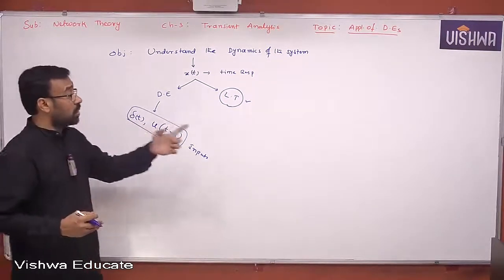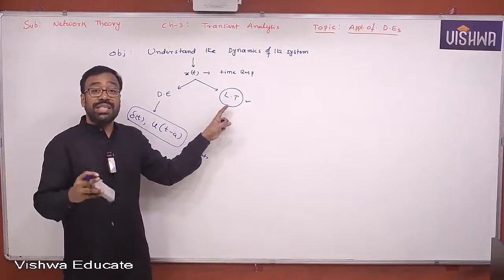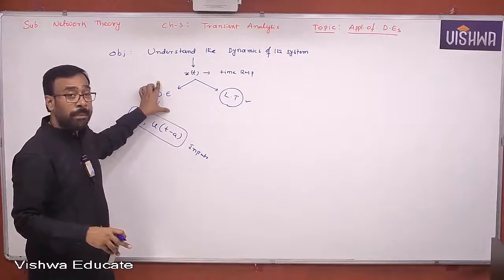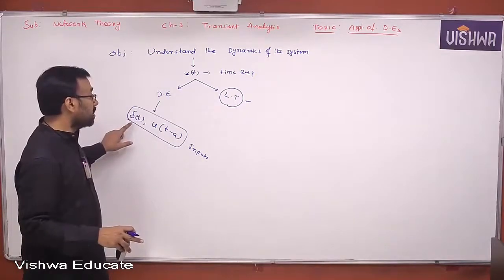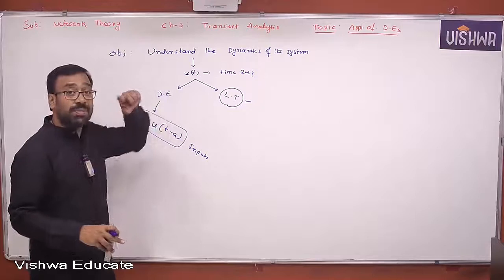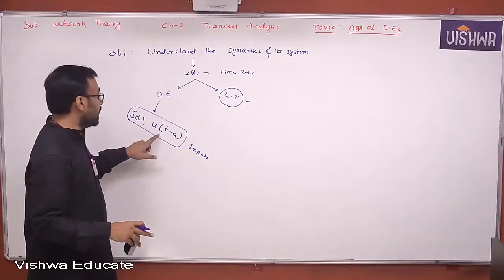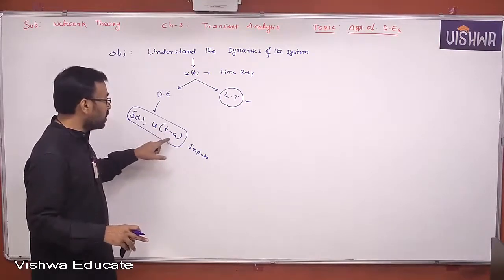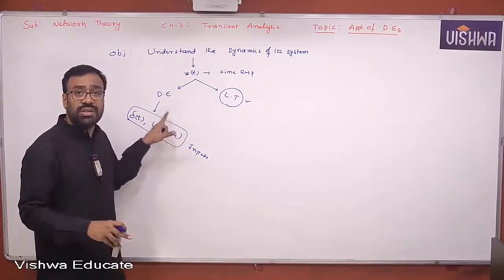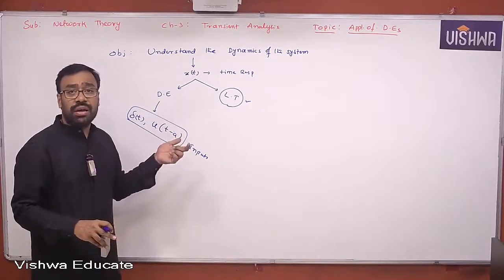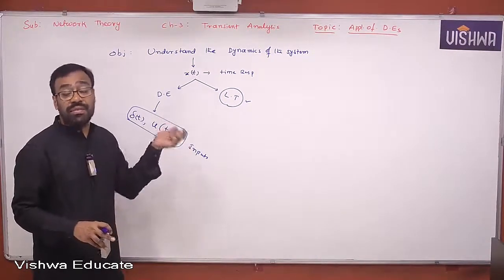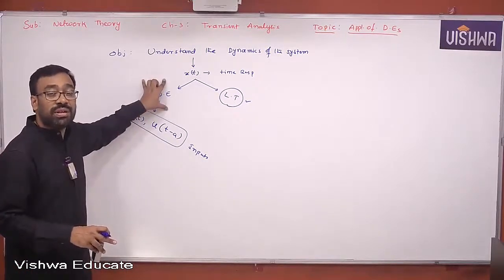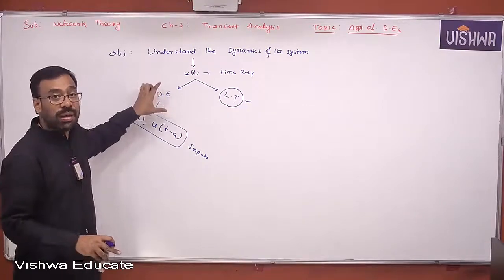Later we will switch over to the Laplace transformations, because there are certain difficulties we are facing using the differential equations. Where are we facing? Tell me, all of you. When the circuit has an impulse input, that means you're going to get an impulse response, or when the circuit is excited by a step function or any other function using shifting functions. When there is a shifting function input, finding the time response using the differential equations approach is going to be very, very difficult, or sometimes impossible. That is why I'll explain it better.